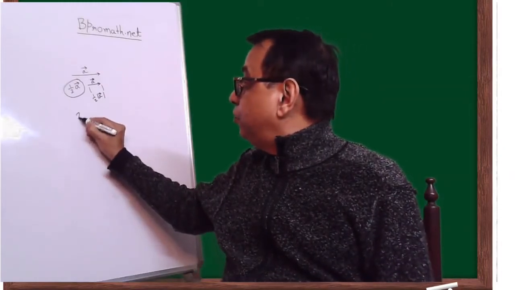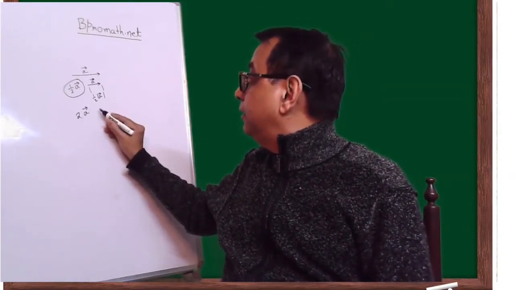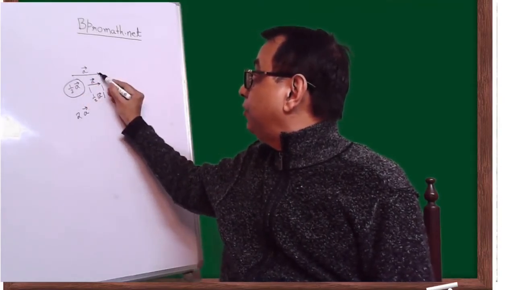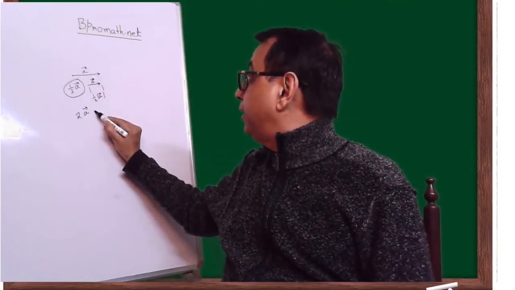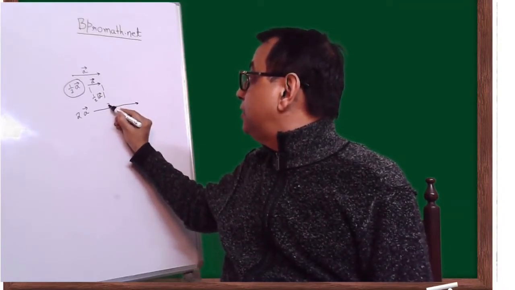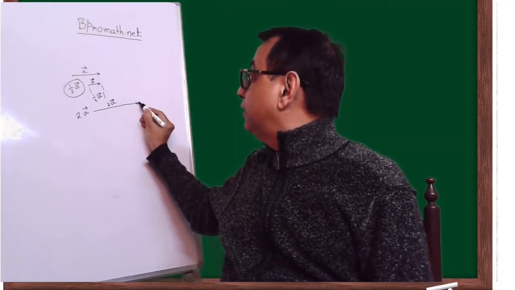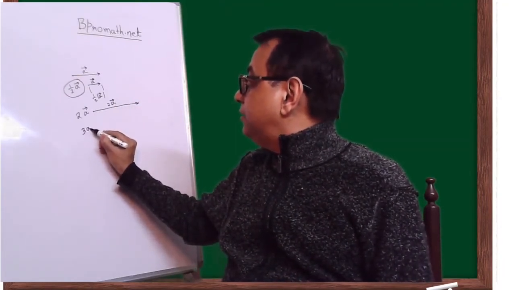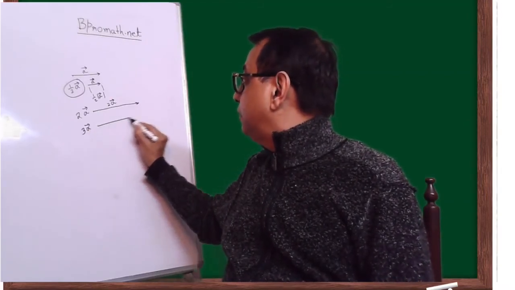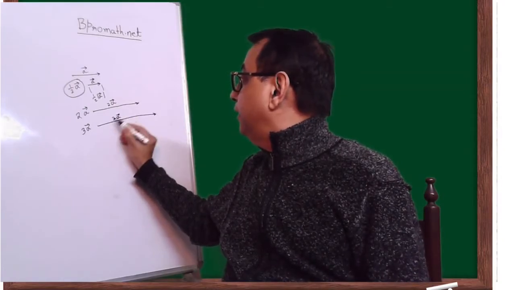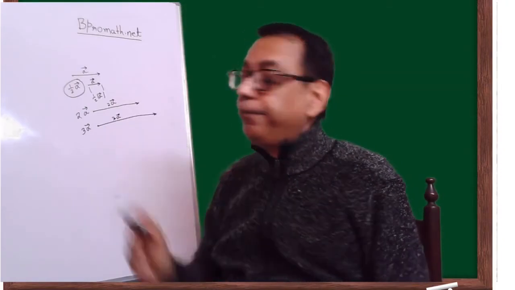Similarly, if it is 2A, the direction will be parallel to the original, but the magnitude will be double. So this vector is 2A. Similarly, when I say 3A, it means it will be 3 times the magnitude of A. So this is 3A.